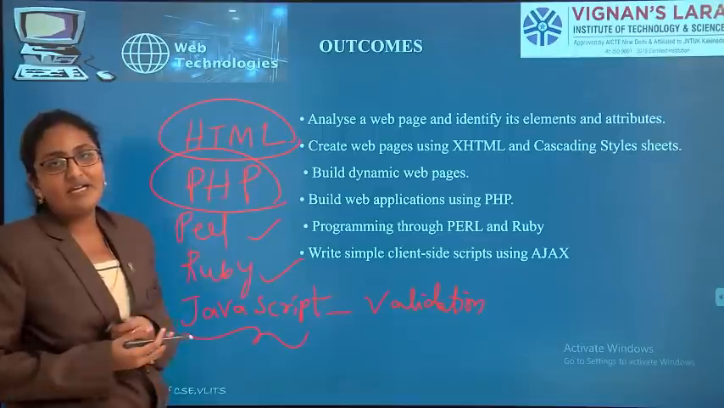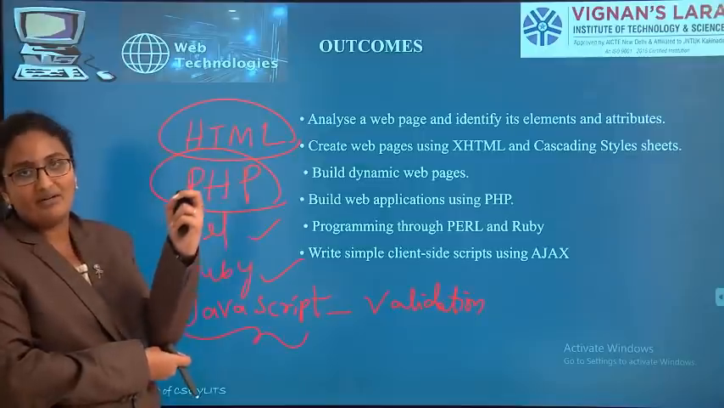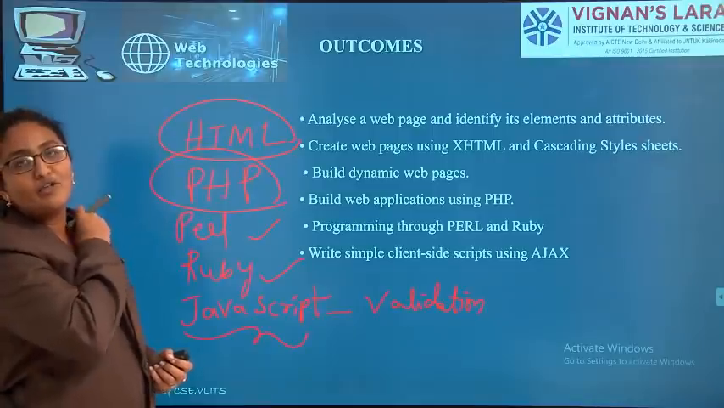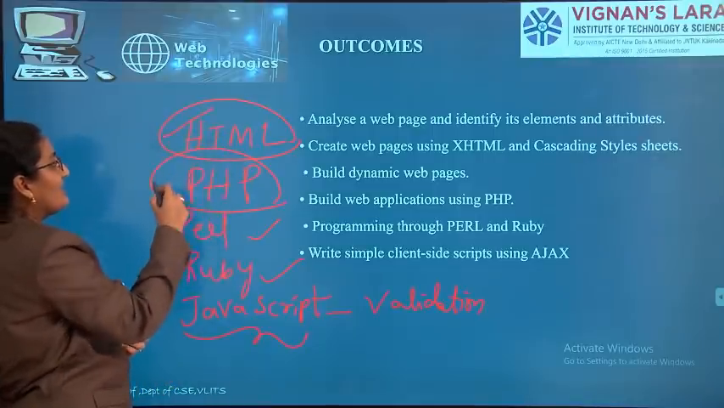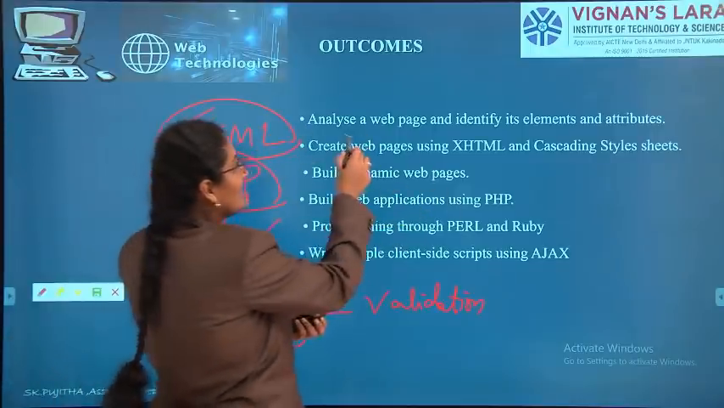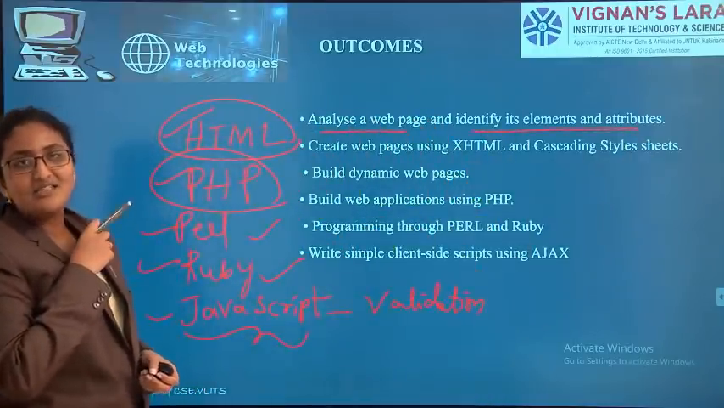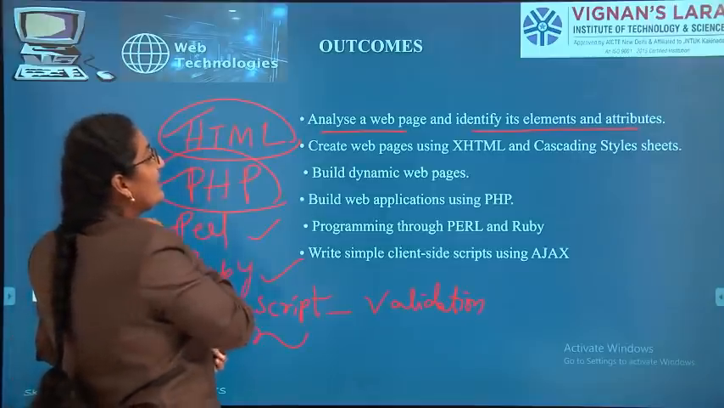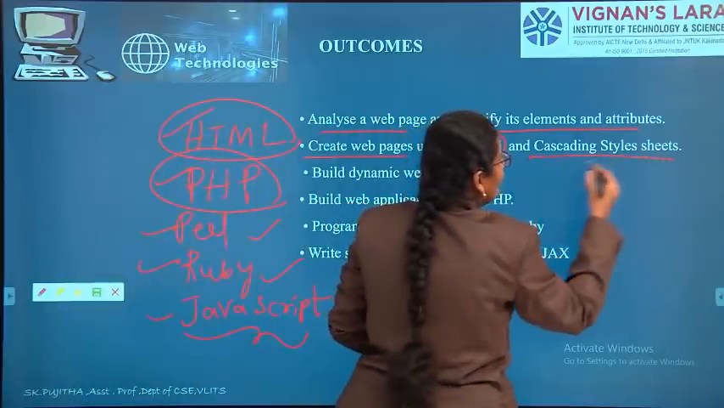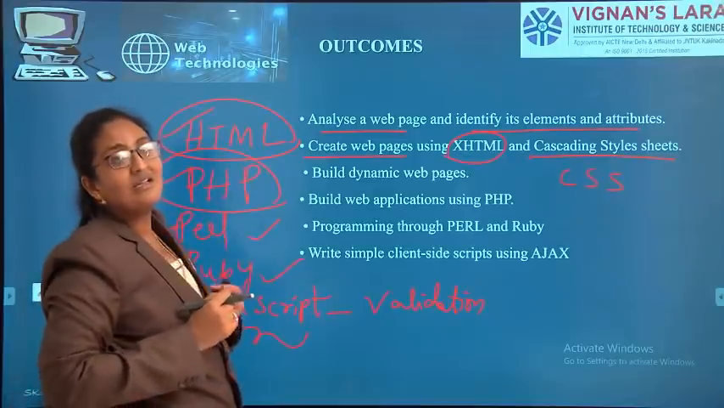So the main points we get from this subject are different programming languages, different technologies along with validation techniques. So after completion of reading 6 units of web technologies, you will be in a position to learn hypertext markup language, PHP, Perl, Ruby and JavaScript. That's what they have mentioned here. You can analyze a web page, you can identify the elements and attributes. Every web page you can analyze or you can generate your own web page. And next, creating web pages using XHTML and cascading style sheets, nothing but CSS.